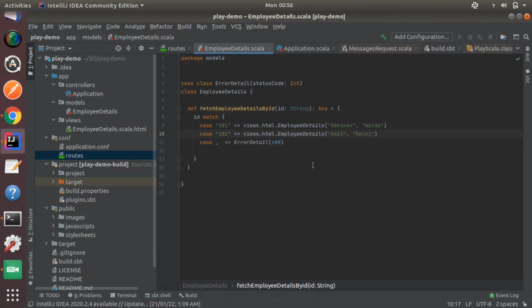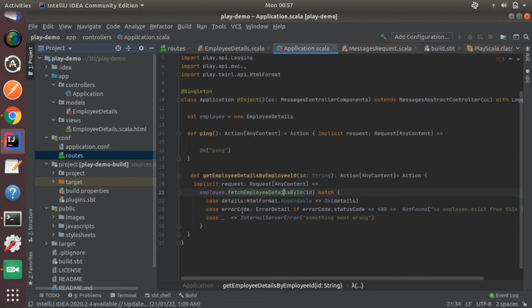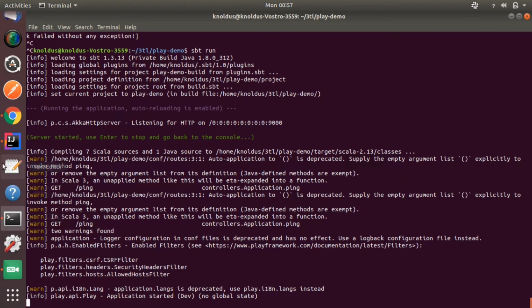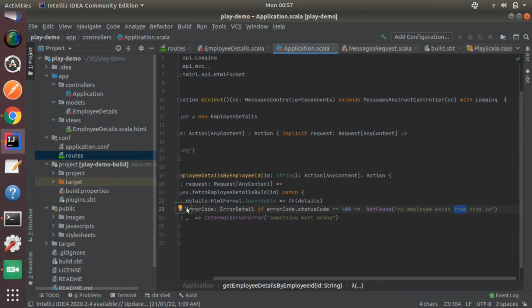As you can see in our code, there are no employee details here. So it is returning error detail 400, and in the error detail method we are sending the response not found, no employee exists for this ID. So that is the short demo for the Play project.